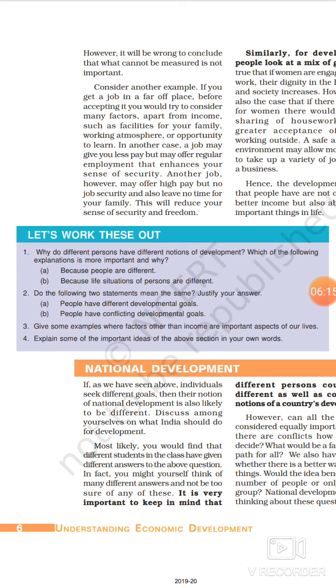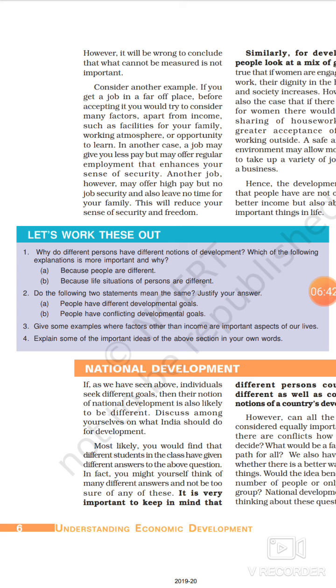Basically, if you talk about untouchables, for them equality is more important. Women, for them safety is important, security is important. Some people need more political rights, for example. We can also say people want a better life for themselves in terms of good environment, pollution free environment.